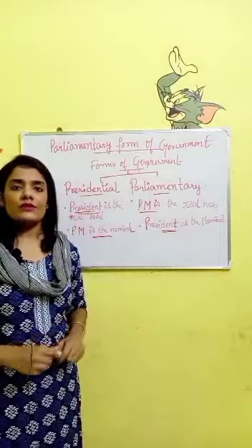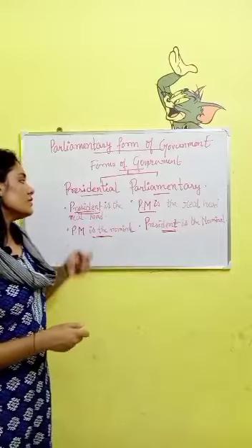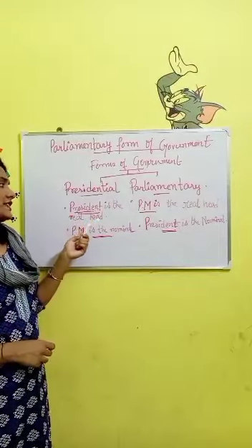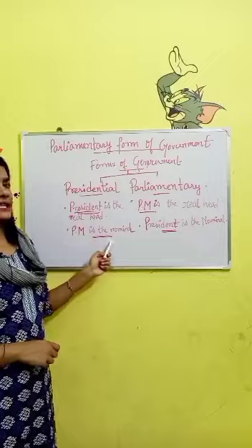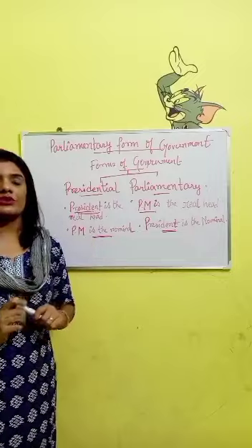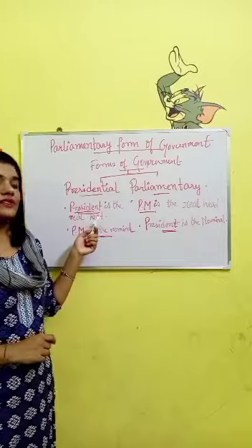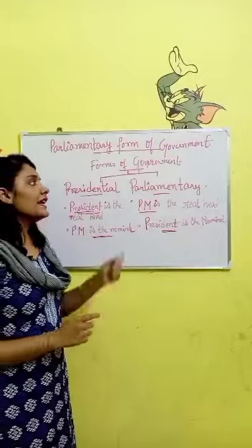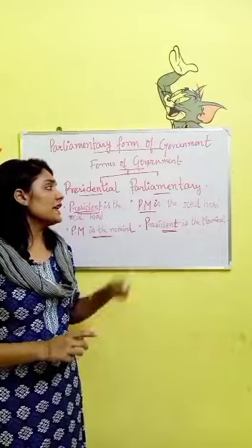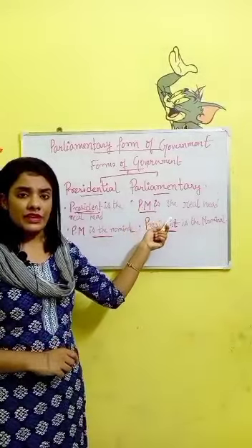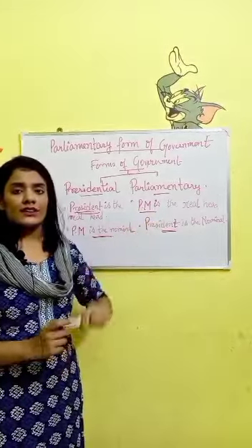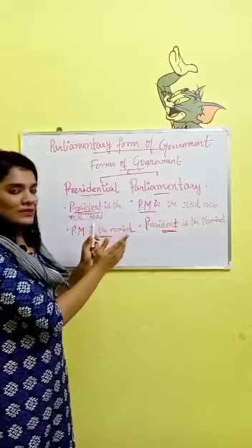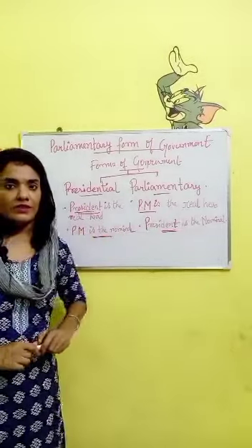What is the presidential form of government? In presidential form of government, the president is the real head and the prime minister is the nominal head. Or in other words, you can also say that president is the real executive and prime minister is the nominal executive. And in a parliamentary form of government, the PM or the prime minister is the real head and the president is the nominal head. Things are exactly opposite in case of parliamentary form of government.